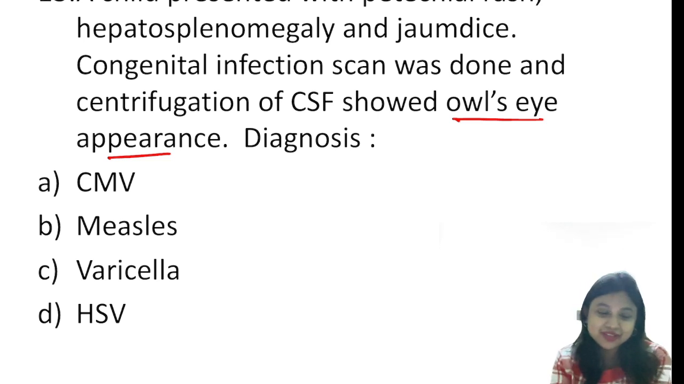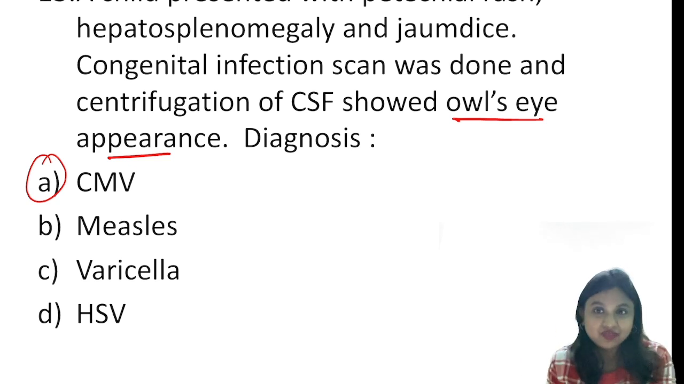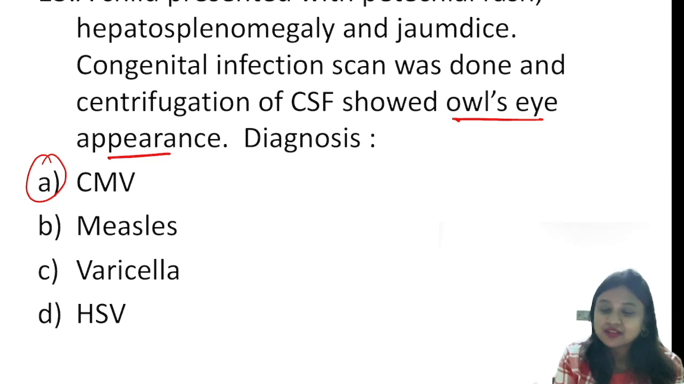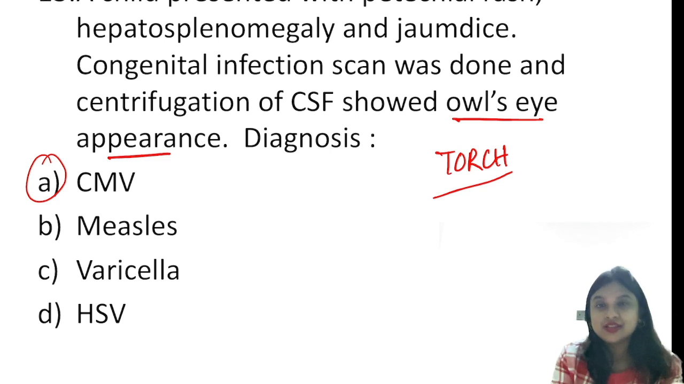It's cytomegalovirus. But what I need to stress is that this topic, congenital infections, is very important, and cytomegalovirus is the top short topic which is repeated in every exam. You can expect a question from cytomegalovirus in your upcoming INI-SET exam as well. So in cytomegalovirus, the clues already given: petechial rash, hepatosplenomegaly, jaundice and owl's eye appearance. Now, congenital infection also we are saying, the TORCH infection, and the most common infection with owl's eye appearance, what can it be other than CMV?